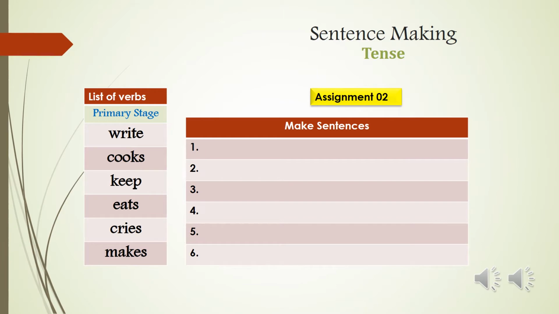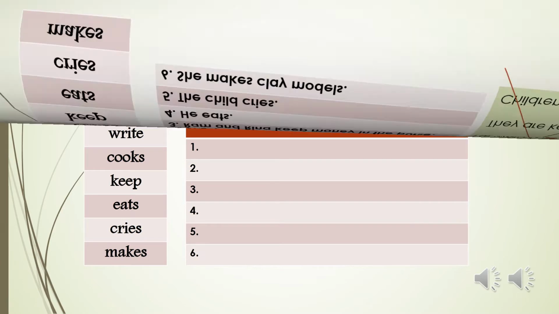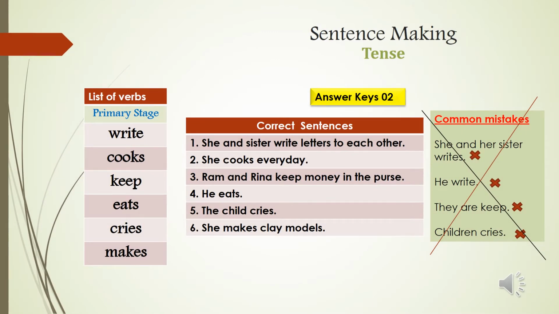In assignment 2 for primary level students, there was an assignment of making sentences with the verbs write, cooks, keep, eats, cries and makes. For assignment 2, I have given you some sample sentences I got from you. Yes, these are sentences all made by my students.